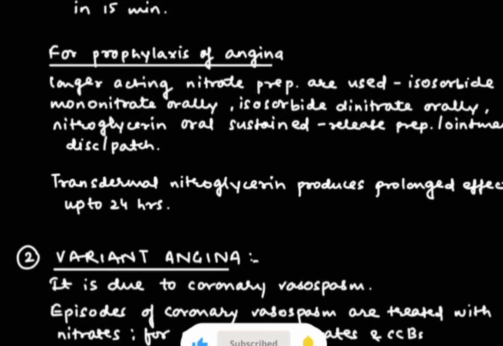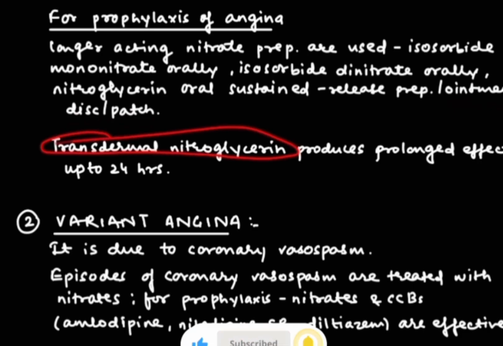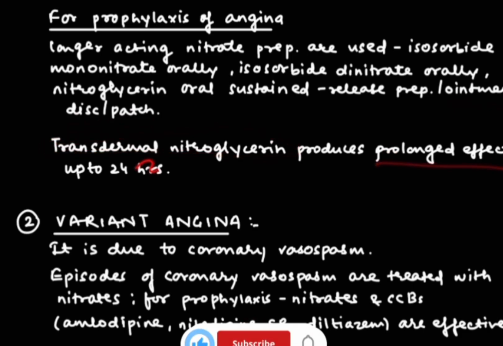Now we are going to see the prophylaxis of angina. Longer acting nitrate preparations are used for this, such as isosorbide mononitrate orally or isosorbide dinitrate, which can also be given orally. Then nitroglycerin in sustained release preparations such as ointment, disc, patches are also used for the prophylaxis of angina. Transdermal nitroglycerin is also there, which produces a prolonged effect up to 24 hours.